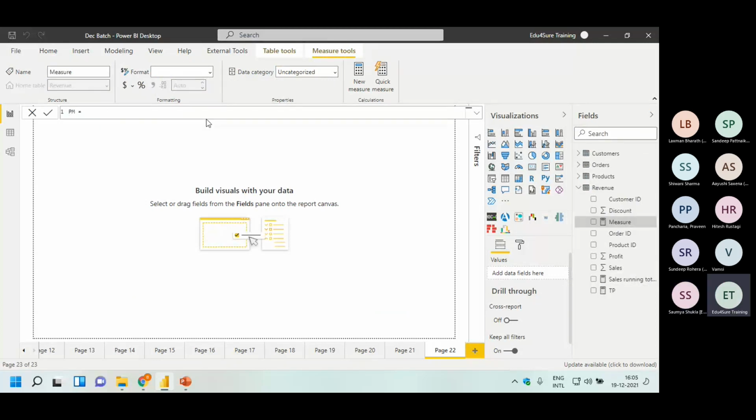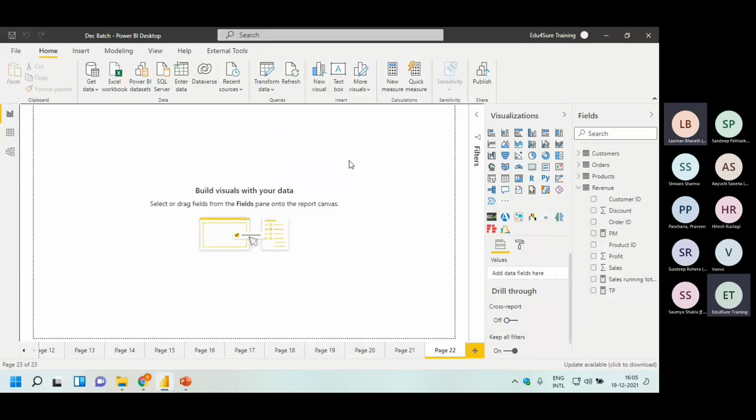Profit margin is equal to total profit divided by running total of sales. Enter, and this profit margin I'm going to convert into a percentage using measure tools, right? We have good enough things here.